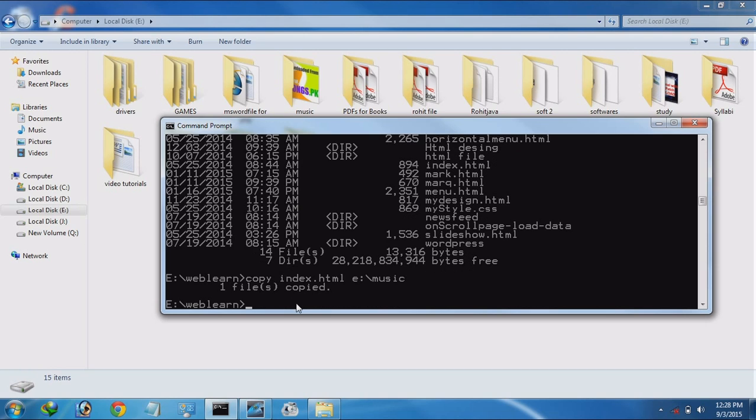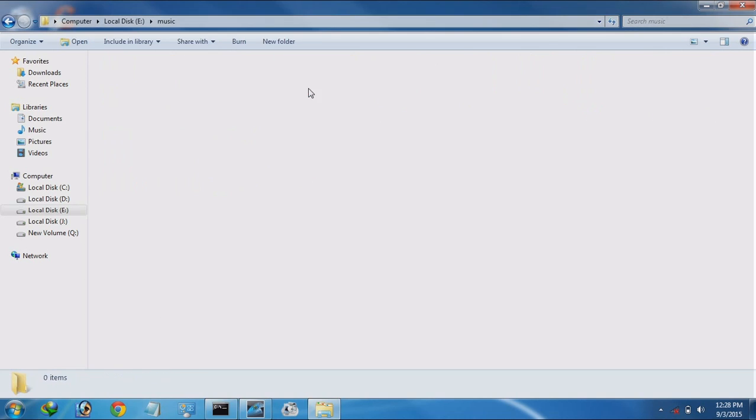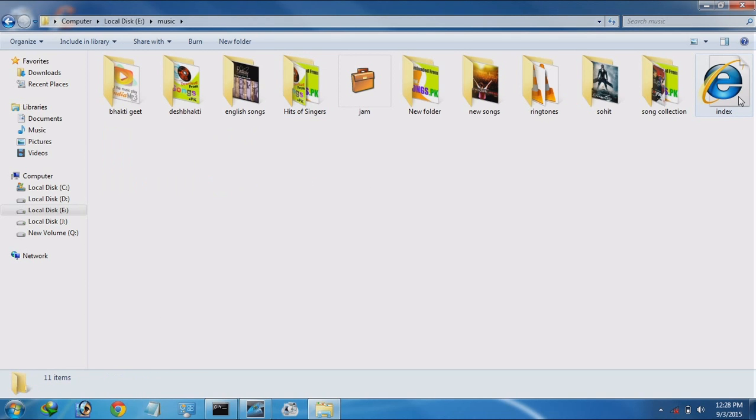One file copied. See there in the music folder whether it went there or not. Index.html, this is an HTML file.